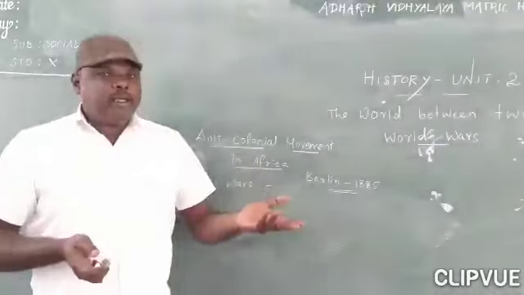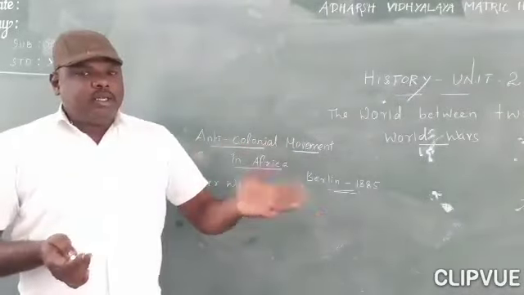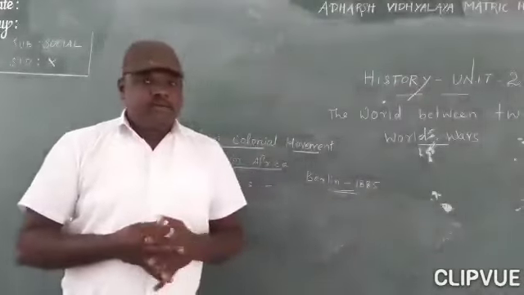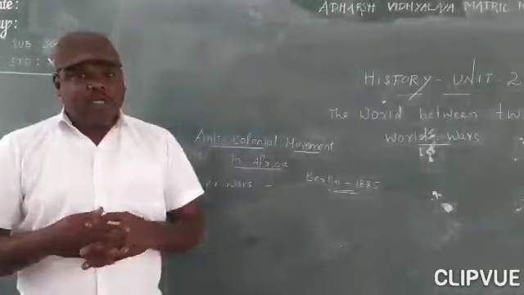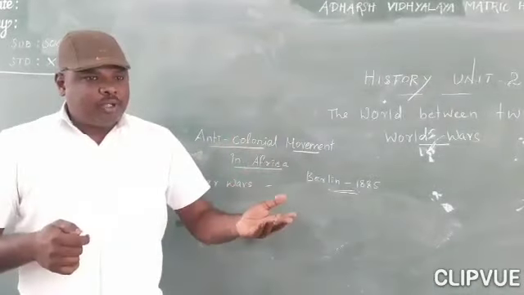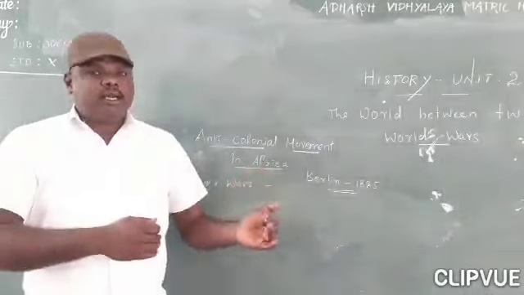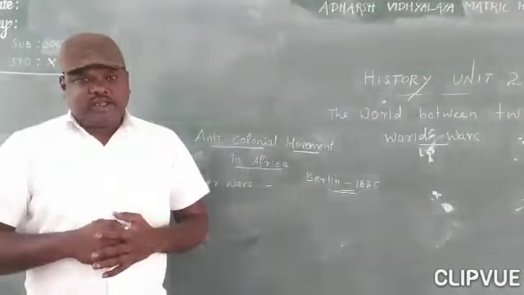The Europeans could occupy the African areas accordingly. Likewise, they decided in the year 1885. After that, some problems started in the African areas.